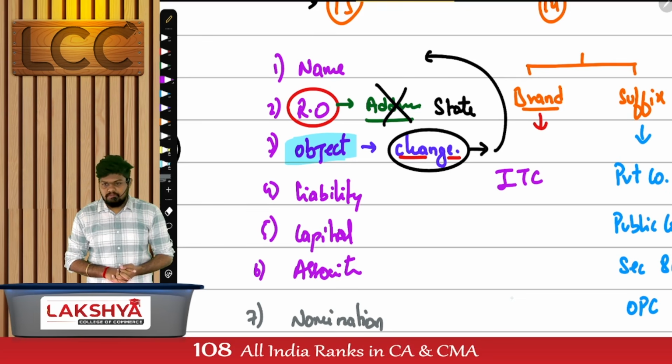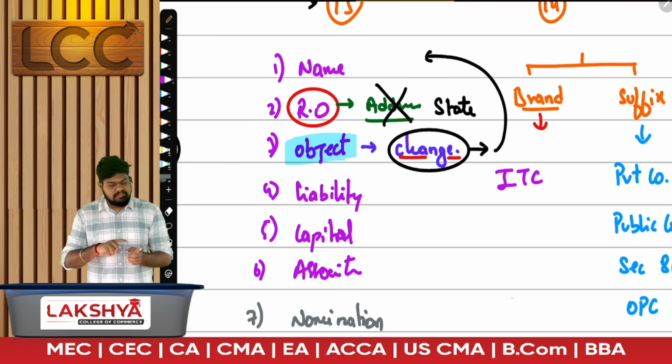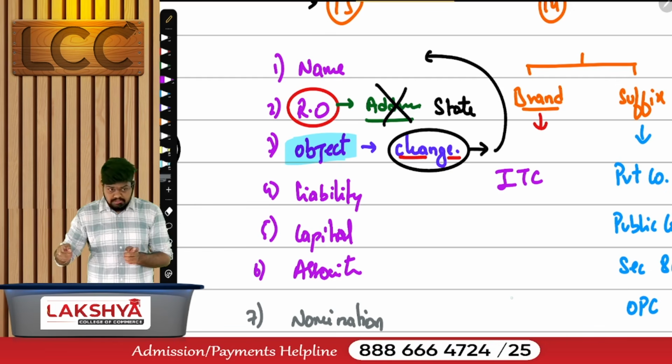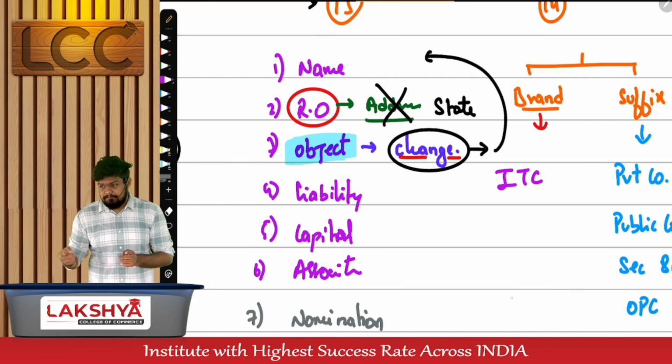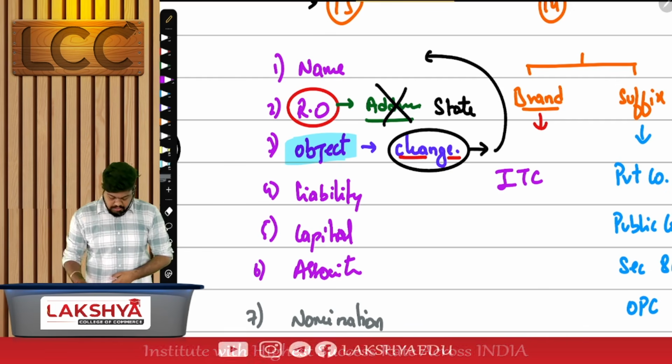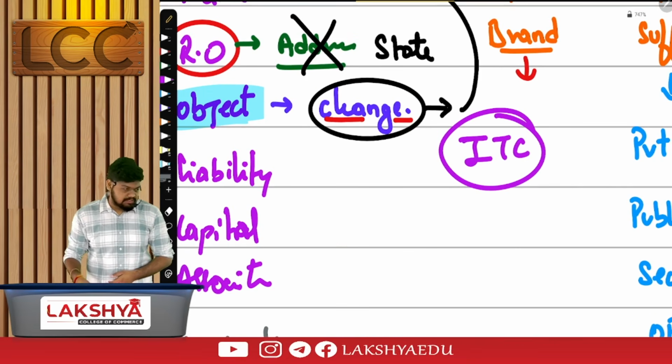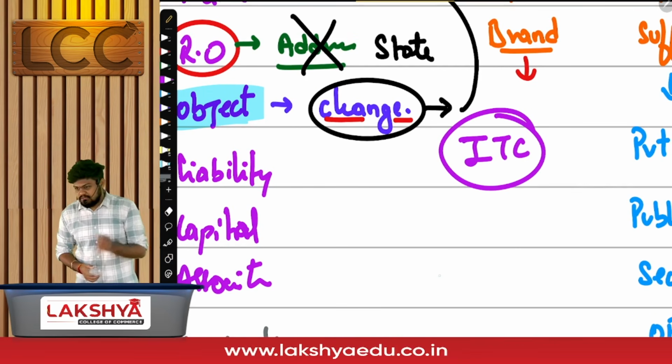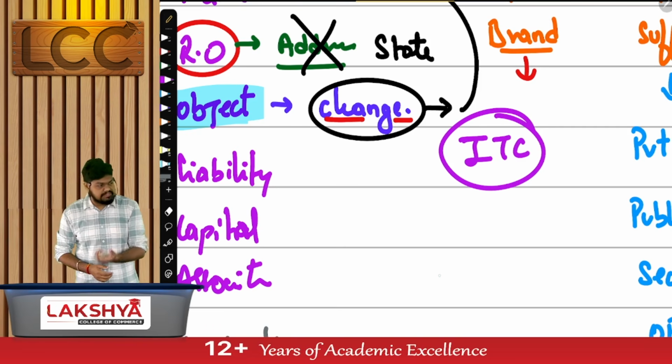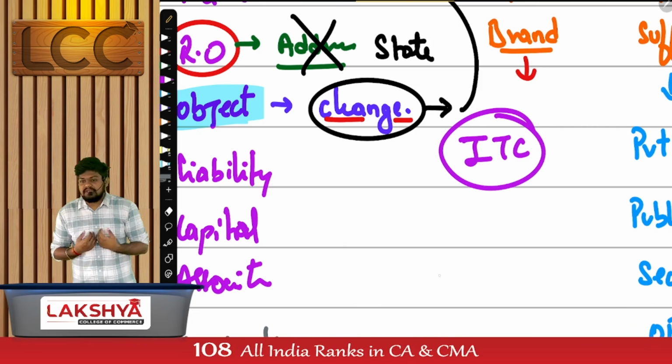am I giving the correct impression or the wrong impression? Whenever there's a change in the object, there should also be a change in the name. And they've changed the name, and today there's no full form for ITC. ITC is ITC itself. There's no name because they wanted to carry their brand name.